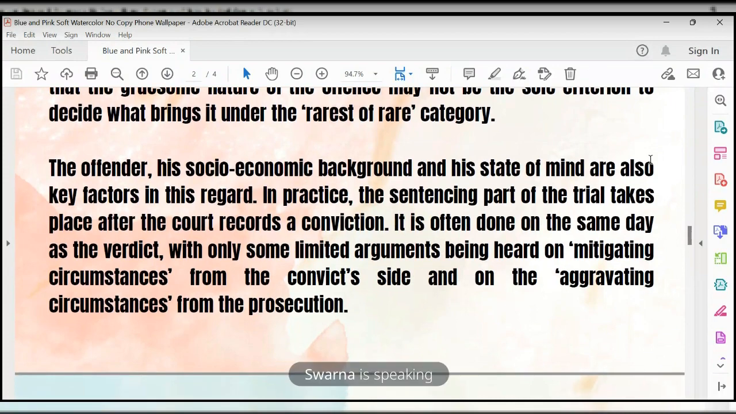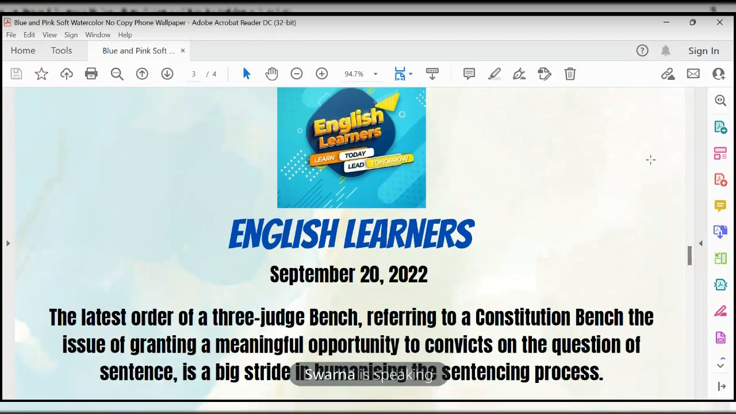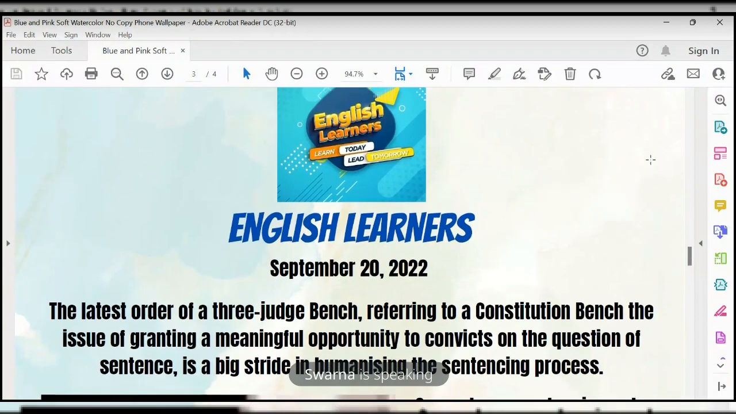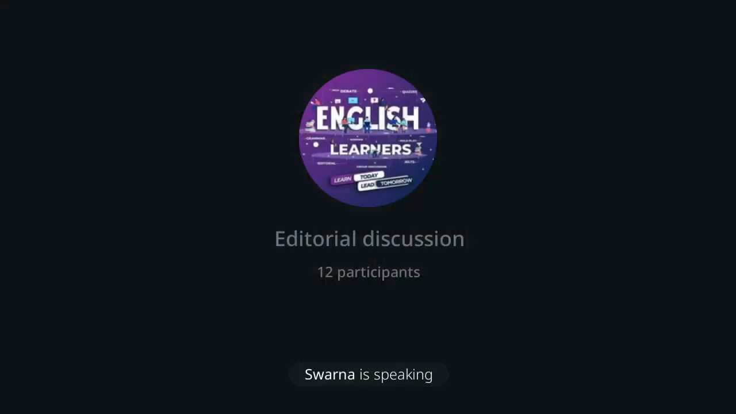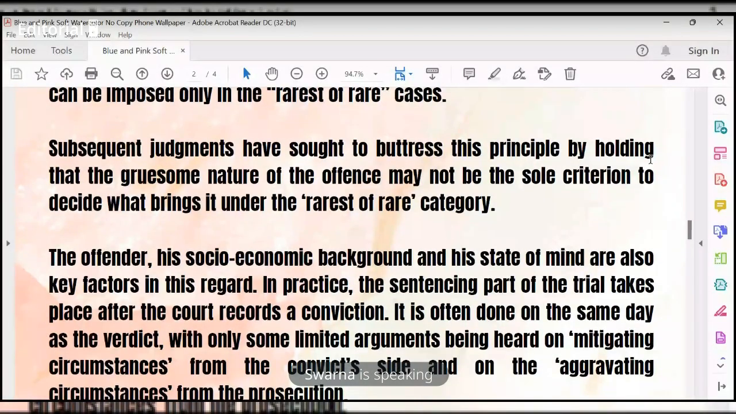One more paragraph is there. Please scroll, not just to the upside. Yes, stop. Subsequent judgments have sought to buttress this principle by holding that the gruesome nature of the offense may not be the sole criterion to decide what brings it under the rarest of rare category. As we know the death penalty is imposed only in the rarest of rare categories, subsequent judgments have sought to buttress this principle.